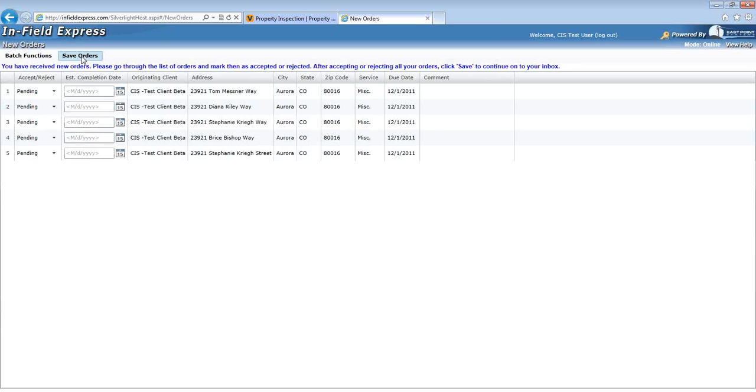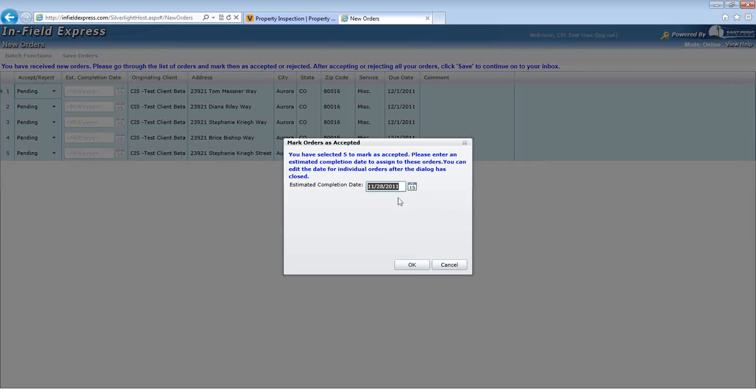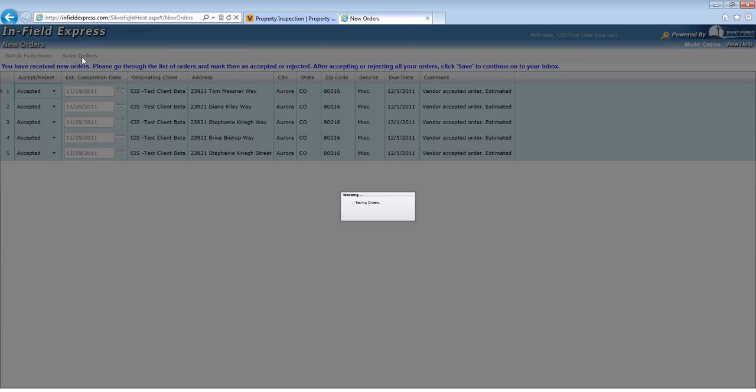Again, to select and accept work orders in bulk, click and drag your mouse over the entire set of work orders that you'd like to accept. Go up to Batch Functions and click on the Accept Selected Work Orders option. Enter in an estimated completion date and click OK. Then save your orders at the top of the screen.